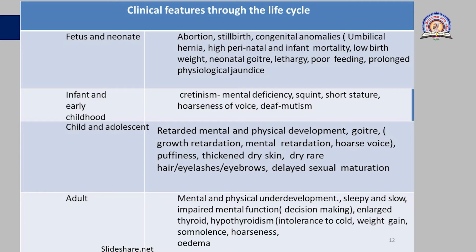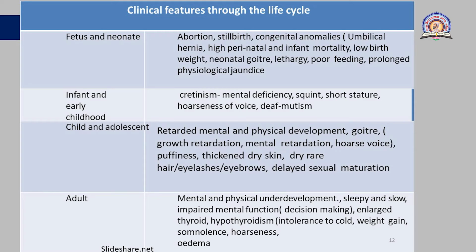Then in infants and early childhood, cretinism, as we already discussed, is observed. Then mental deficiency is observed here. Then squint, that is improper vision or improper view of the eye. Then short stature, that is short height. Hoarseness of voice, or a heavy voice, is observed in children. Then deaf mutism is also observed, that is, one cannot hear or one cannot speak in this case.